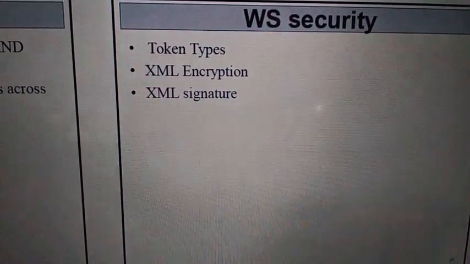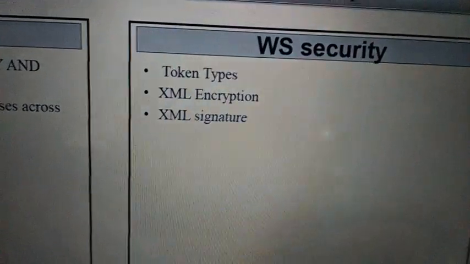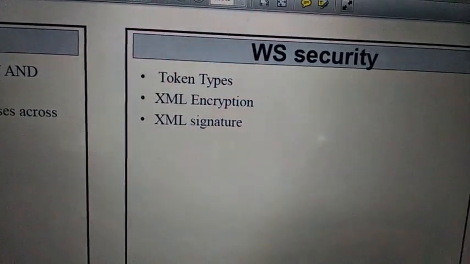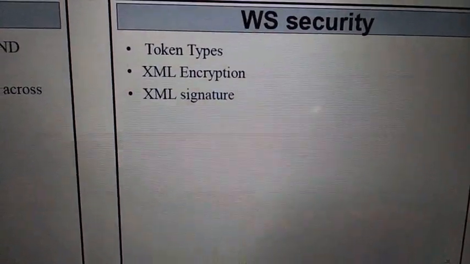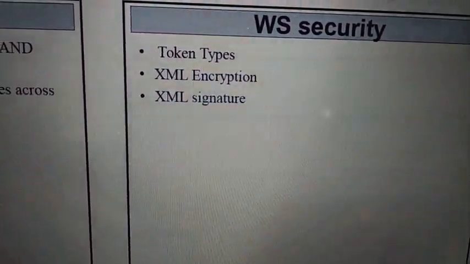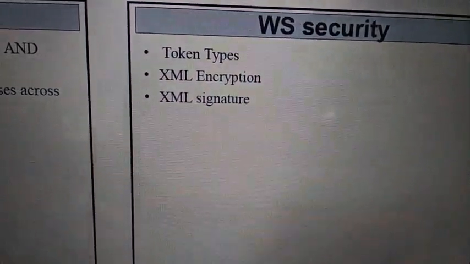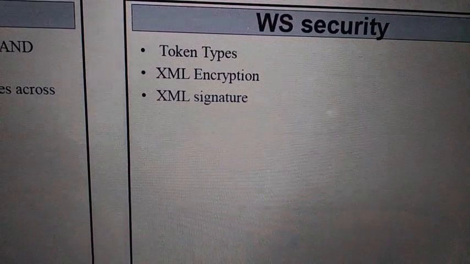And the other problem is that it is a point to point protocol, right? We need end to end security, but it is point to point security, so we need fine grained message protection, right? That's why we can't use this SSL protocol, whatever we studied at the transport layer, right?